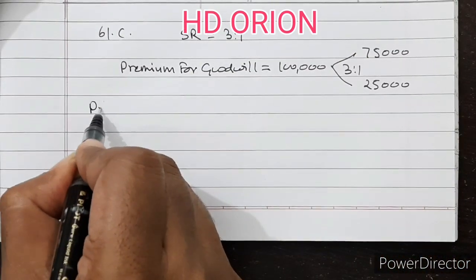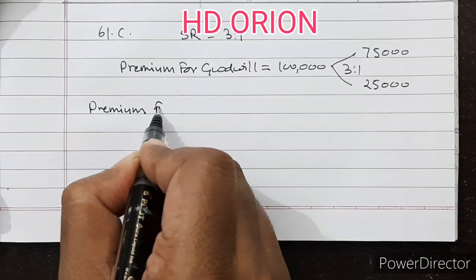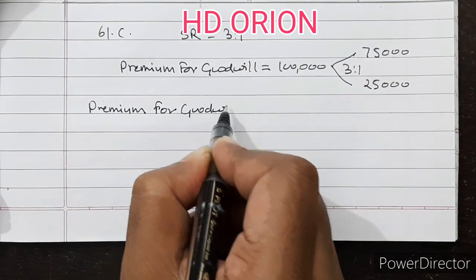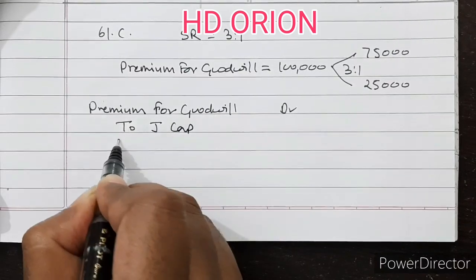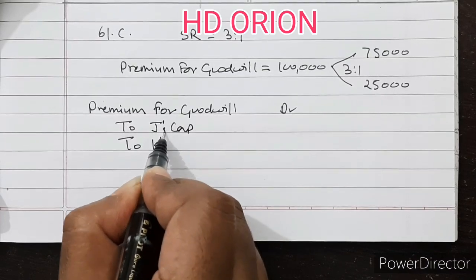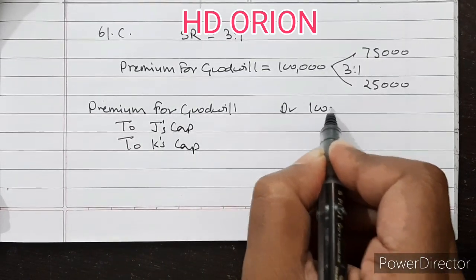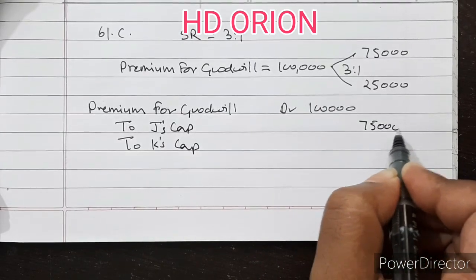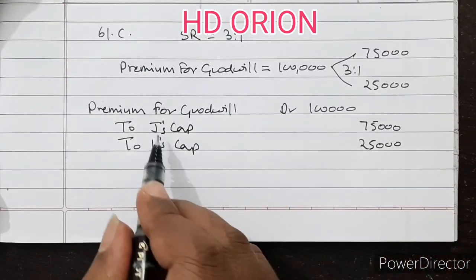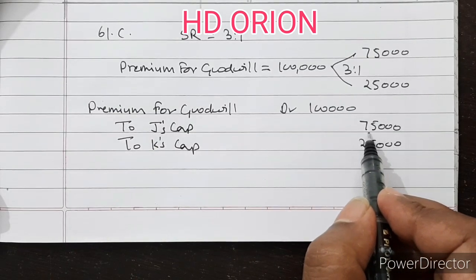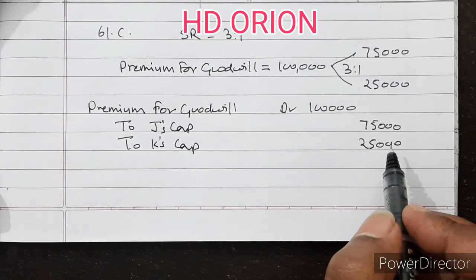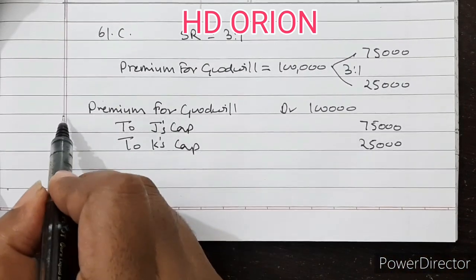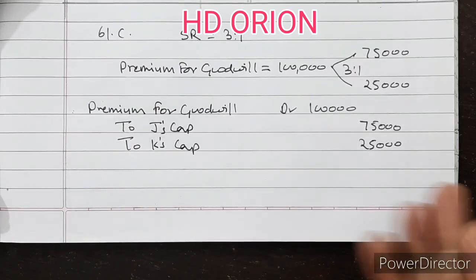So the journal entry is premium for goodwill account debited to J's capital account and to K's capital account. 1 lakh will be paid to them in their sacrificing ratio. So the capitals of J and K will increase with 75,000 and 25,000 for premium for goodwill, but reserve will be given to them in their old ratio, that is 3:2. No change in that, only there is a change in this second entry, that is distribution of premium.